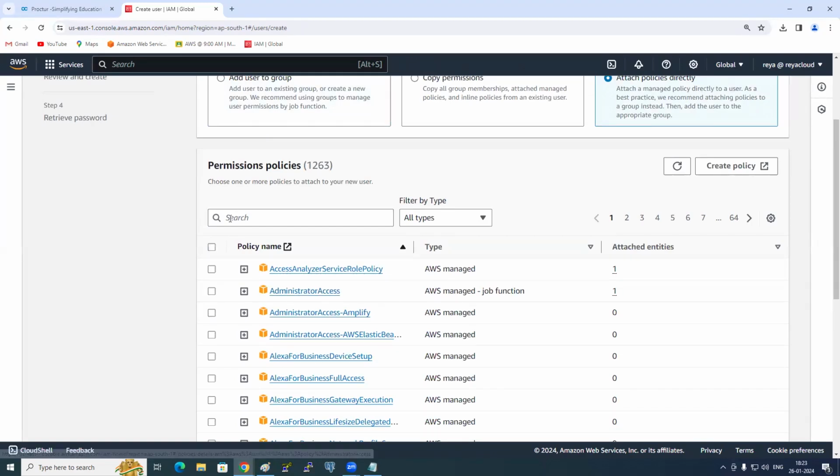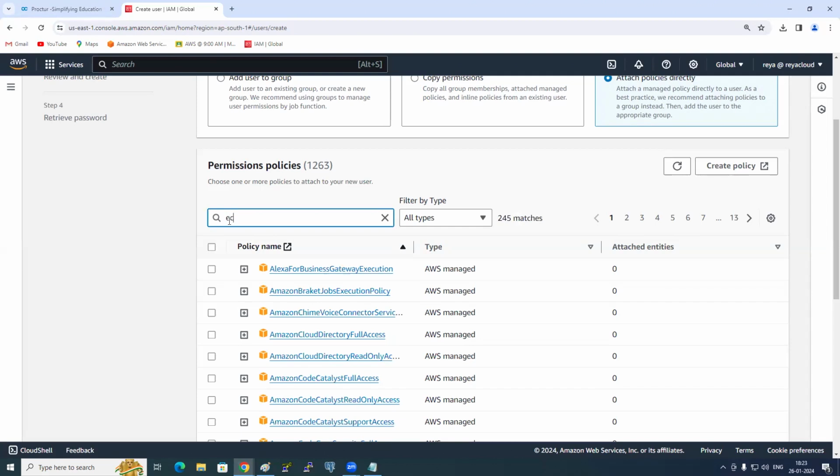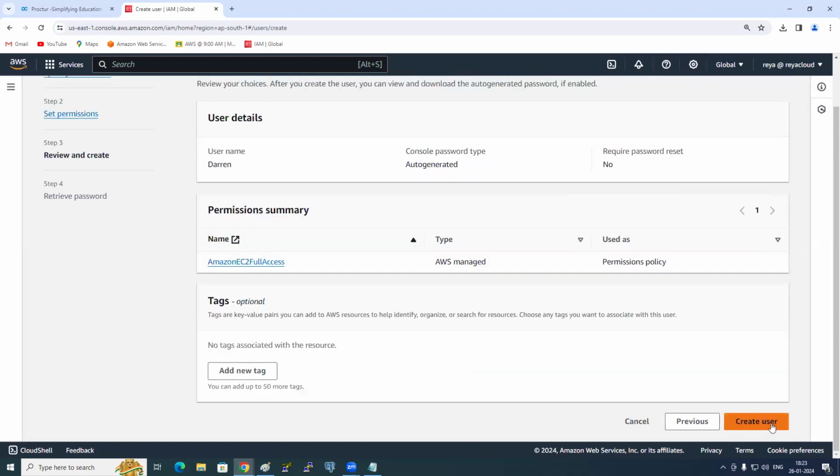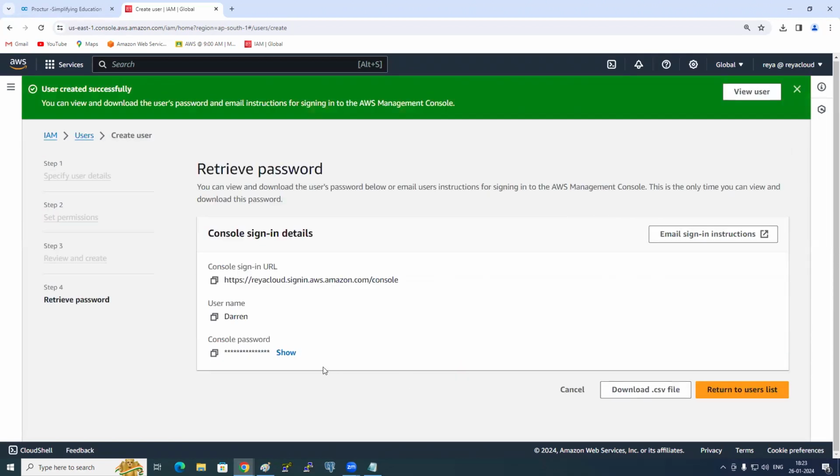Search here. Search for what? EC2, read access or full access? Full. Okay. Type Amazon EC2 full access. Select. Click on next. Next. Create user. Password. Okay.